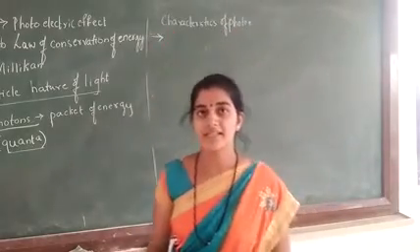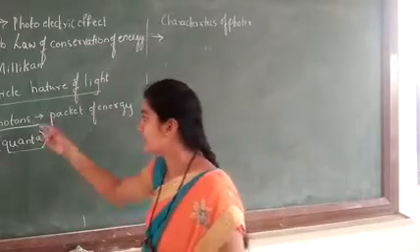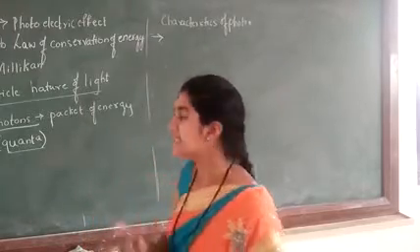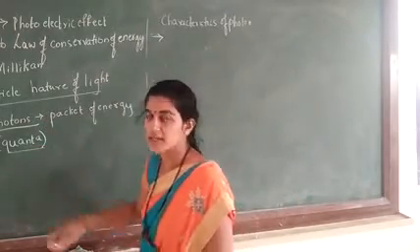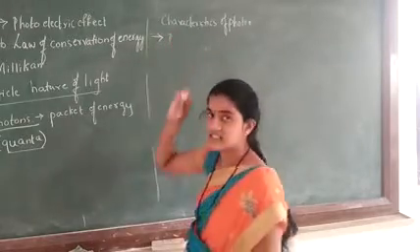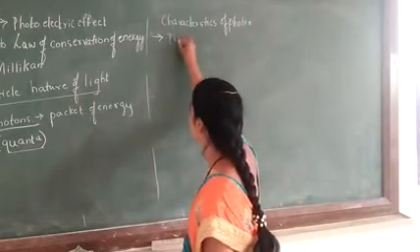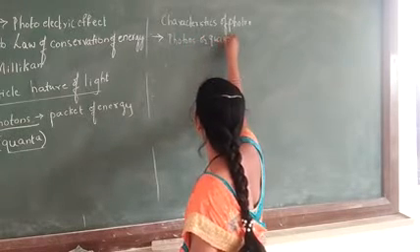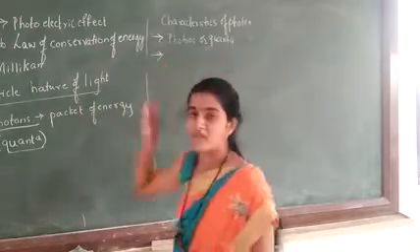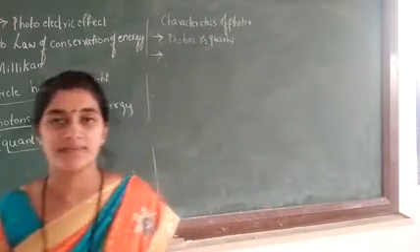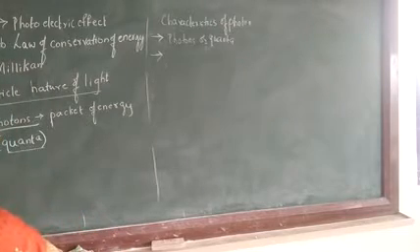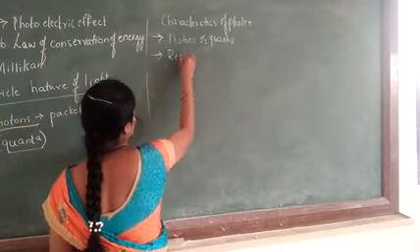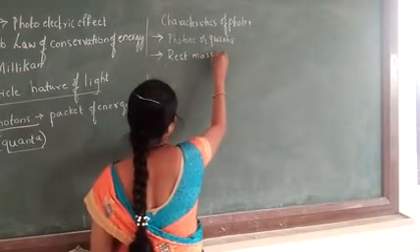First, the definition of the photon: the radiation which consists of packets of energy is called photons or quanta. Second, the rest mass. The rest mass of a photon is always equal to 0.